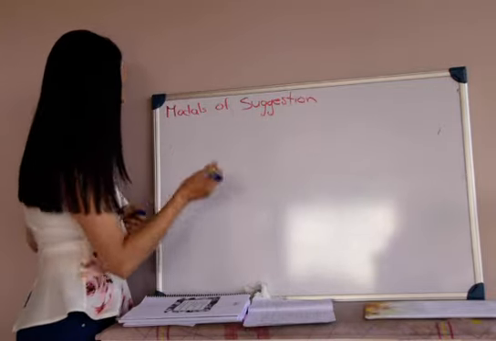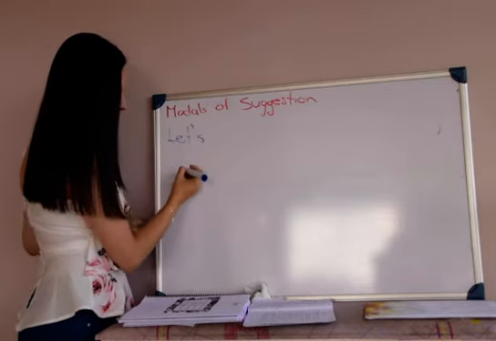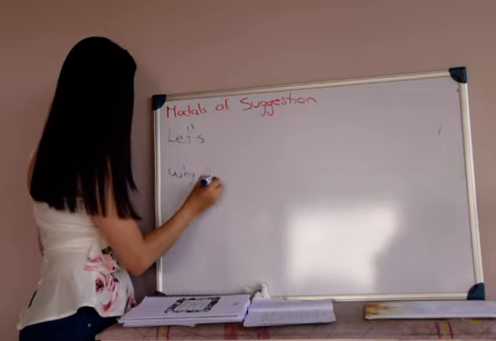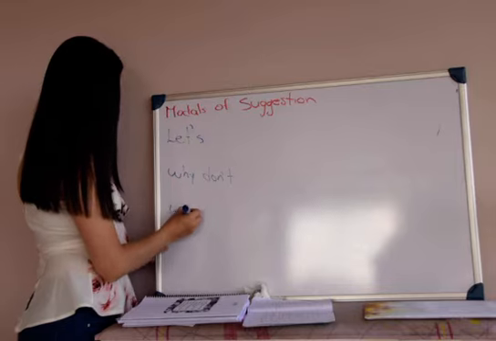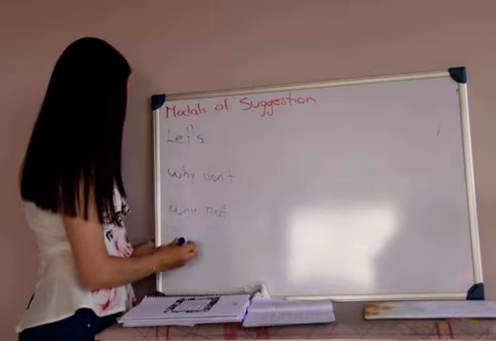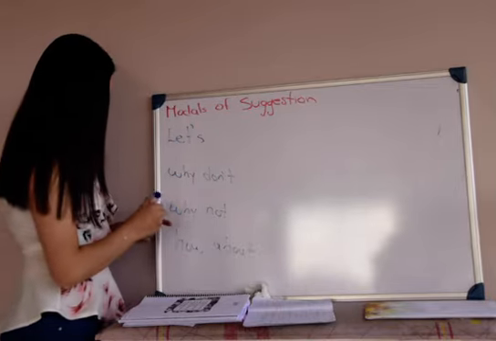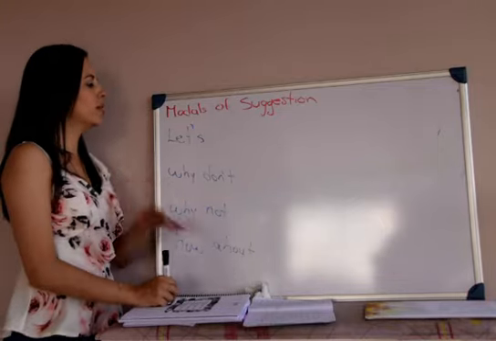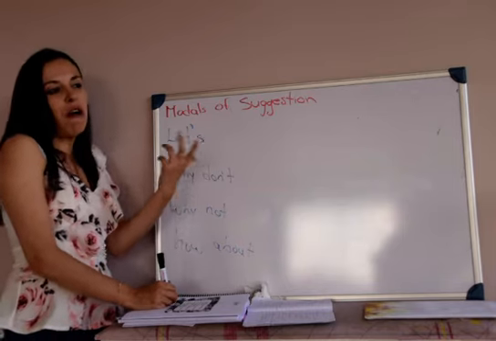So here we have let's, why don't, why not, and how about. Okay, so we have these four modals to suggest, to give suggestions, to offer.